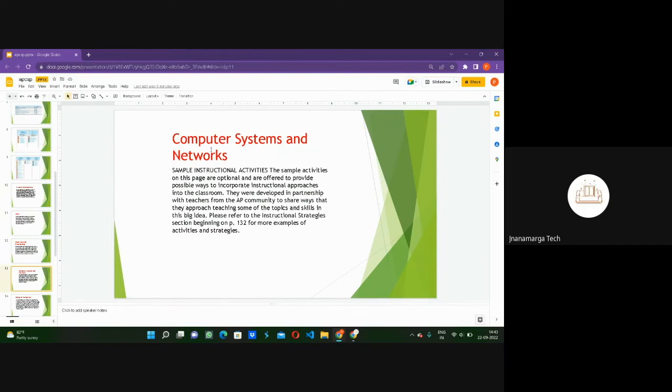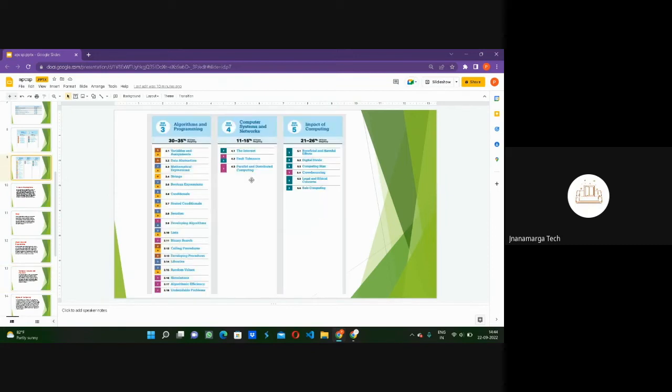Fourth unit is computer systems and networks. In this unit we will study what networks are, how we deal with the internet, what its fault tolerance is, and it will teach us what we have in computing. We have two types of computing, parallel and distributed computing. The third subunit is all about that only, what computing is and what the internet is, and how we deal with it.